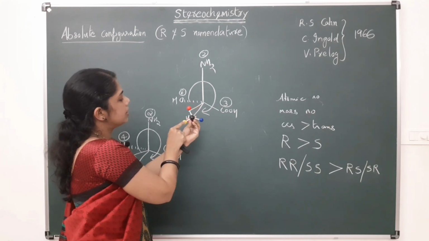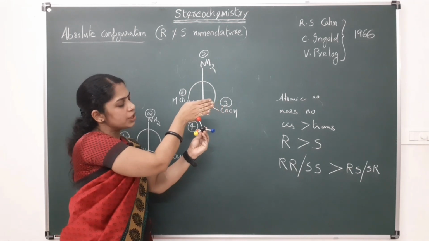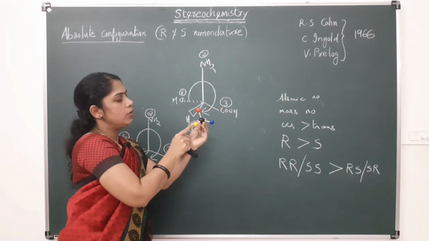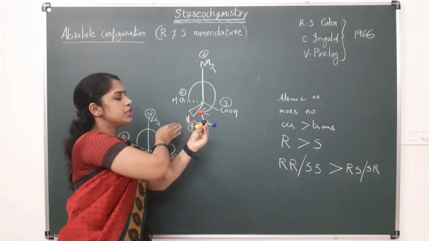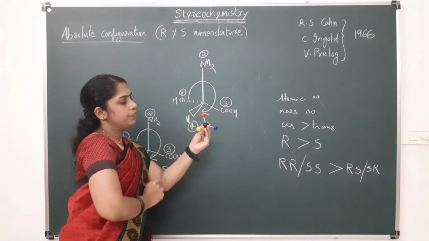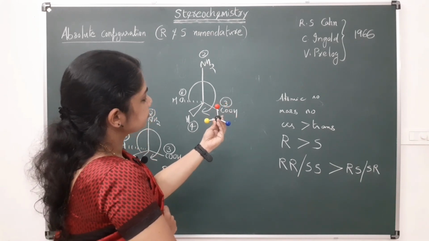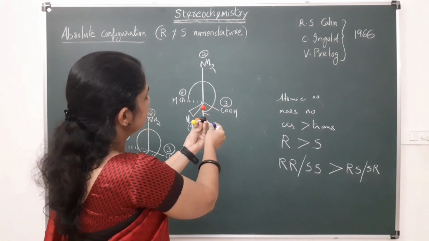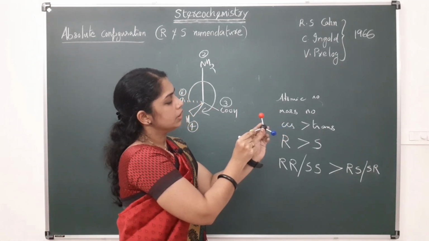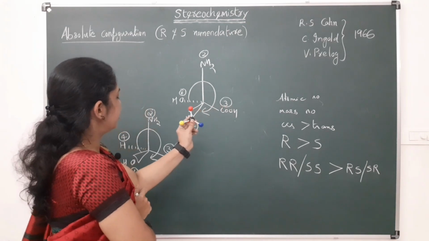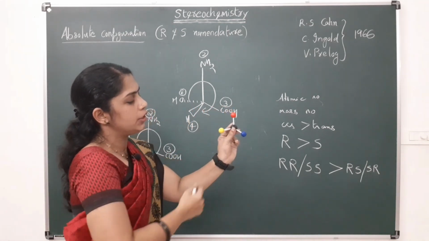Okay, these are on the plane, and this hydrogen, yellow, is moving towards the viewer, and this OH is away from the viewer. If I am looking from this side, this hydrogen, the lowest priority, is towards me.